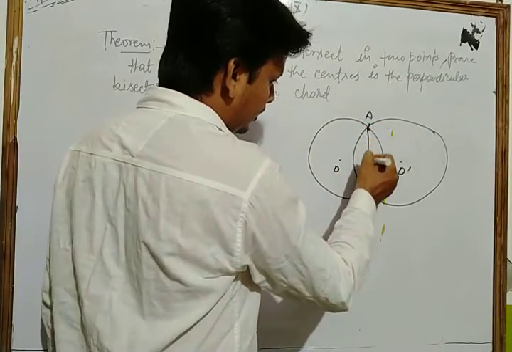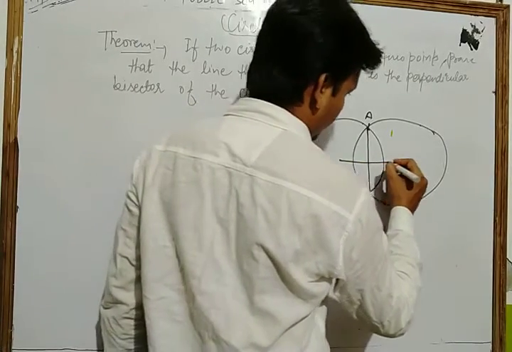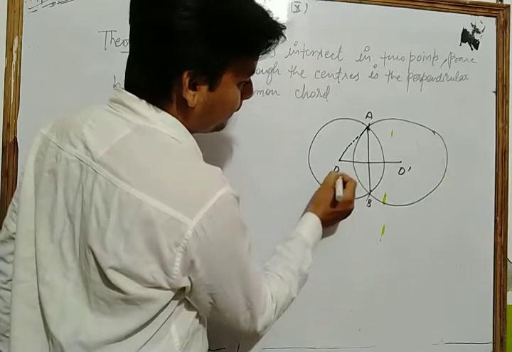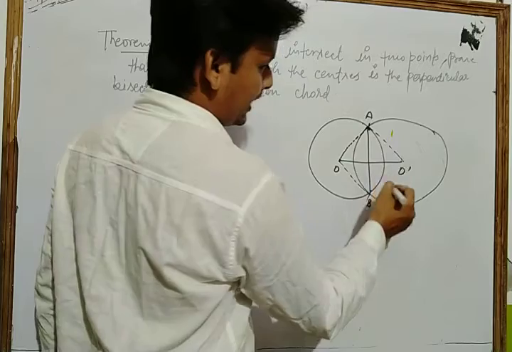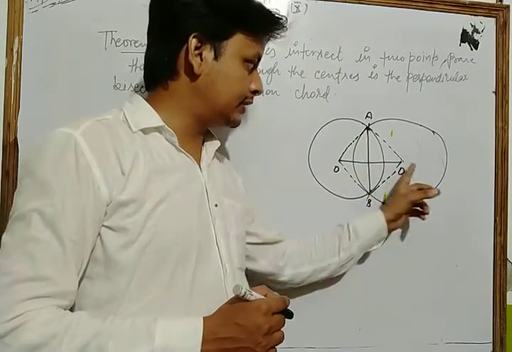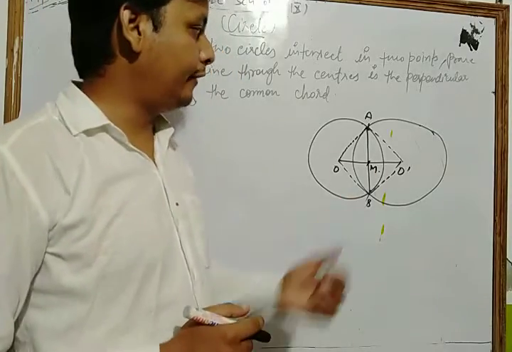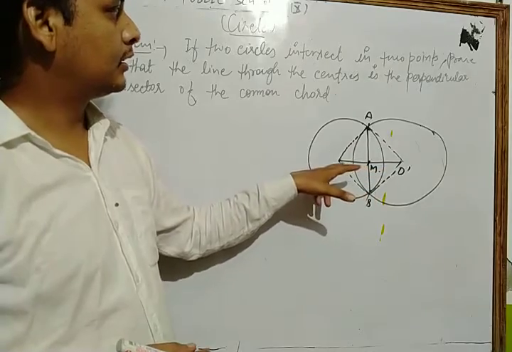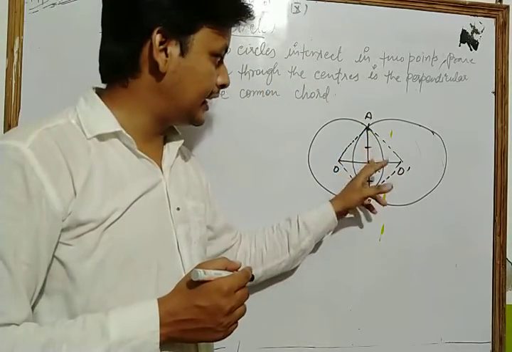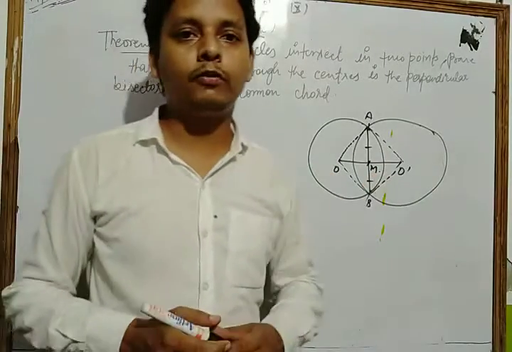We join AB. AB is your common chord. And we join the line of their centers as OO dash, and by construction we join OA, OB, O dash A and O dash B. Let us consider the common chord AB and the line joining their centers OO dash intersect at point M. We have to show that the line through the centers is the perpendicular bisector of their common chord, meaning we have to show that AM is equal to BM and angle AMO is equal to angle BMO, each equal to 90 degrees. This is our theorem, and it is very important for your NCERT exercise.